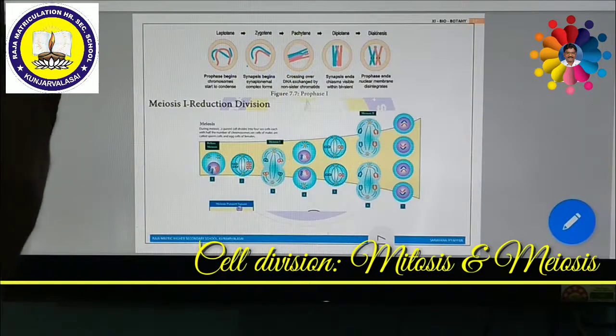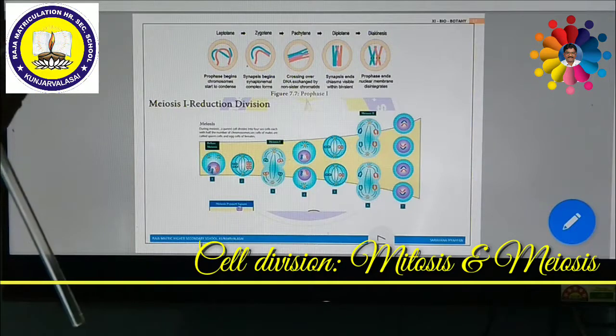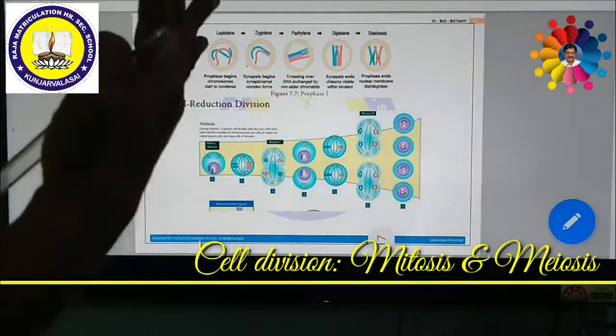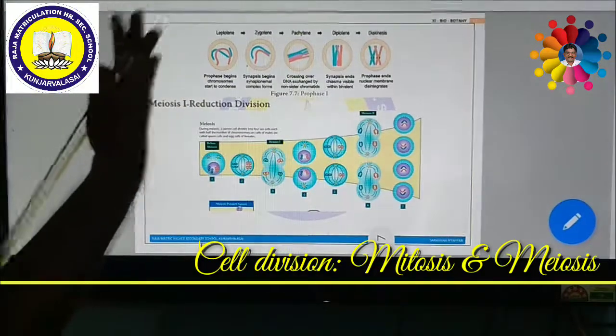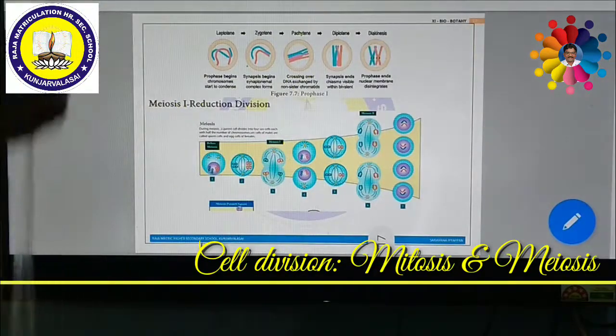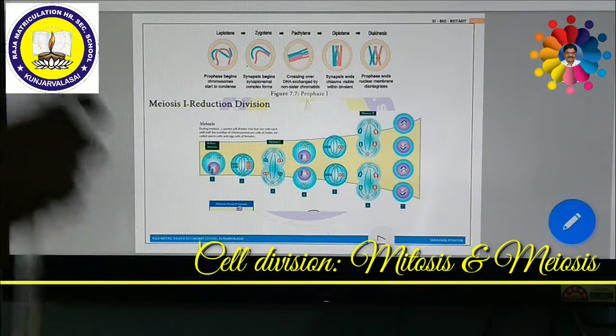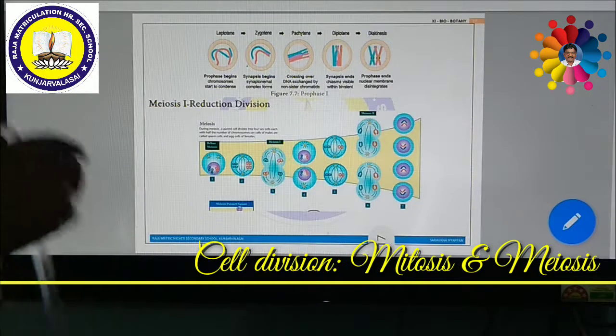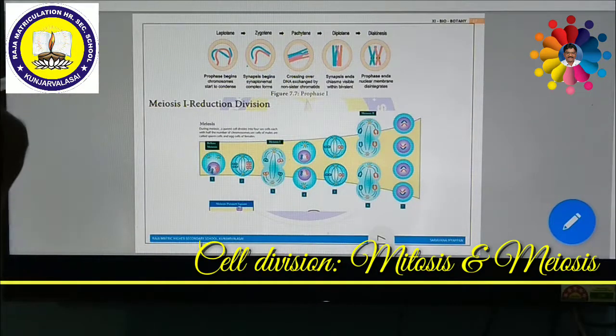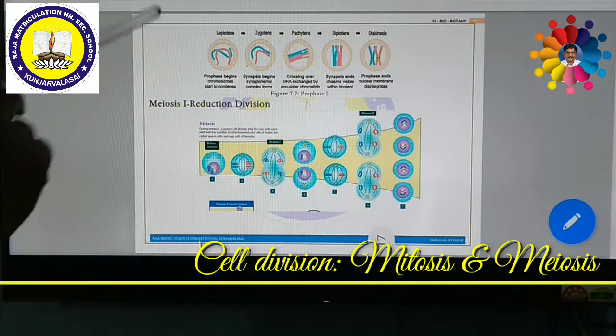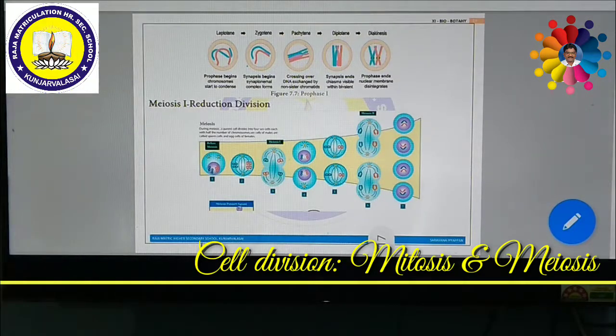This pairing is nothing but one set of chromosomes from the male parent and another set of chromosomes from the female parent coming close to each other to form a pair. This is called pairing. This pairing is also called synapsis. The synapsis takes place with the help of the synaptonemal complex, which is formed near these homologous chromosomes.